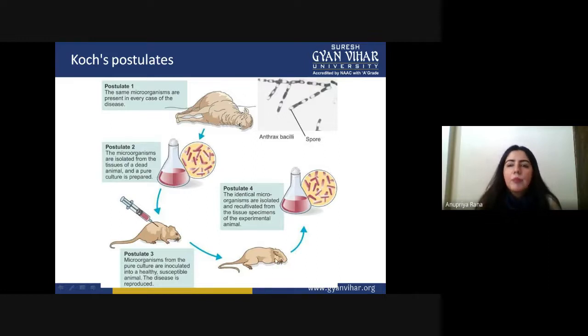So basically, he proved his point: these microorganisms can cause disease, and that disease can be lethal enough to kill a mouse. Most of the genetic makeup of the mouse matches that of humans, so if something acts on the mouse, it can act on humans. That's why the postulates are all about microorganisms causing disease and being lethal to that particular organism.